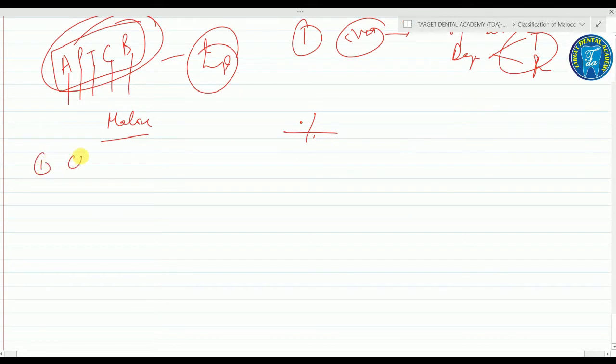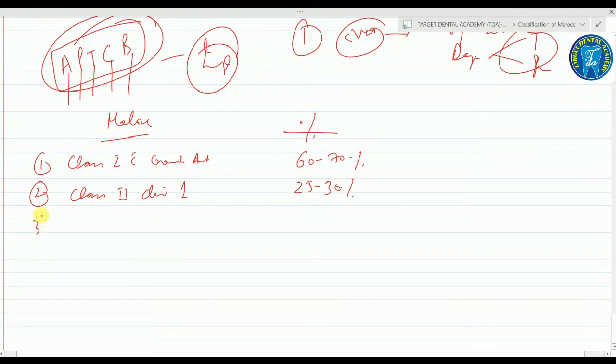In class 1, it is mainly with crowded anterior teeth. The percentage is maybe 60 to 70%. In class 2 division 1, it is mostly 25 to 30%.